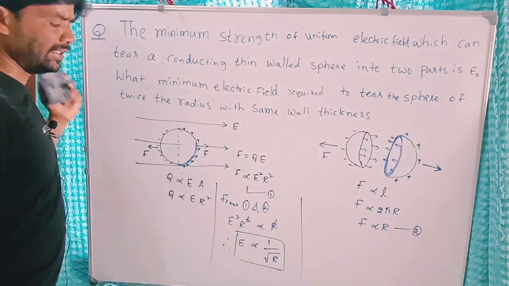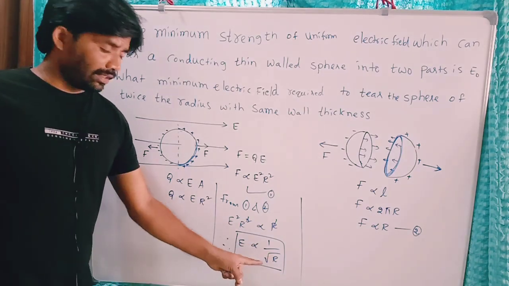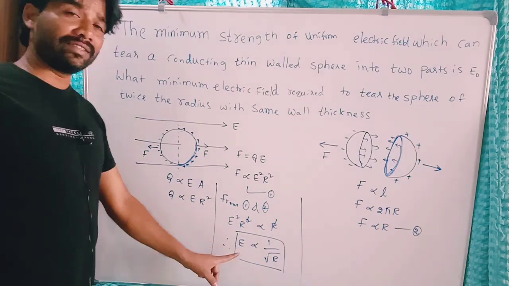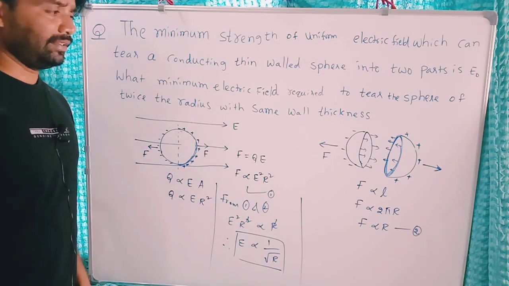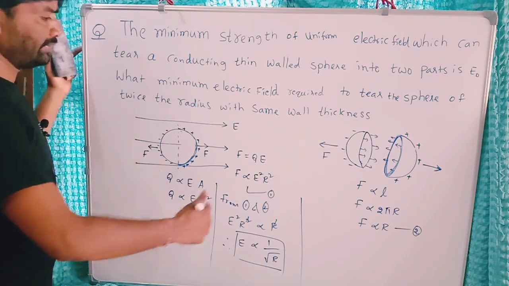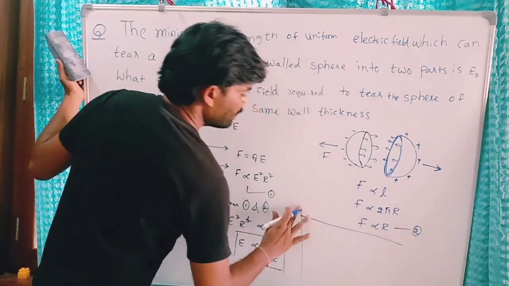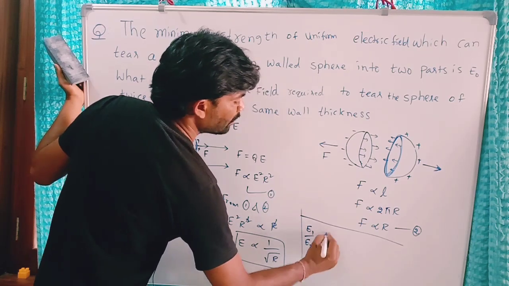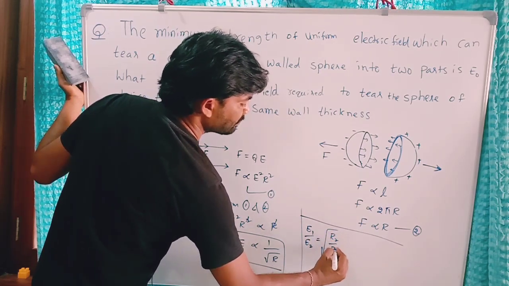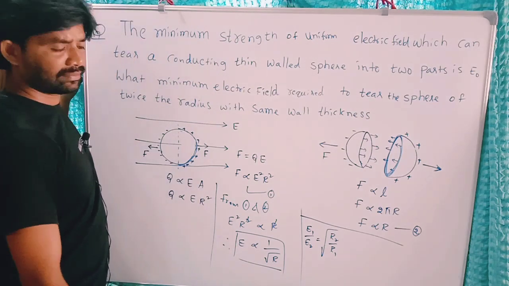From this we can understand a large sphere requires less field strength in order to break it into two parts. So from this relation we can write E1 by E2 is equal to root of R2 by R1 for comparison.